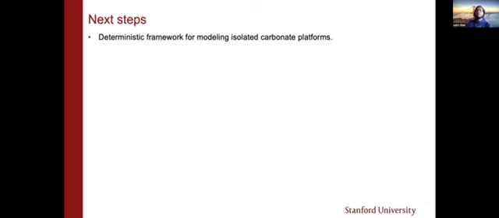For the isolated platform work, we are interested in creating a deterministic framework for modeling these isolated platforms. What do I mean by that? First, we are using simple analytical equations to model first-order controls on platform trajectory. For example, what is the control of sediment production potential, width of the carbonate factory, and the subsidence and slope angle.